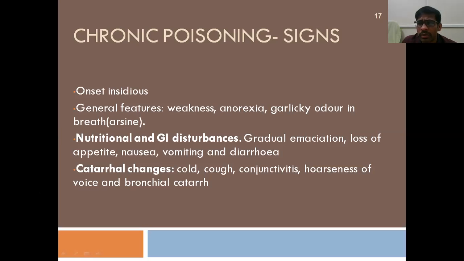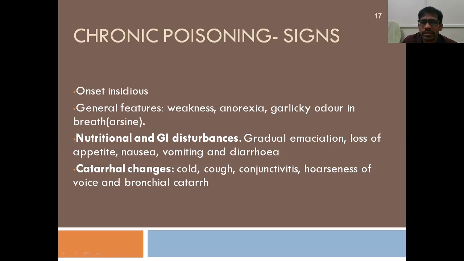So how is arsine formed? When somebody consumes arsenic, what happens? It reacts with hydrochloric acid in the stomach. These metals react with acids and produce compounds, which in case of arsenic is arsine, which gives this garlicky odor to the person who consumes arsenic over a period of time. Right? And then the other symptoms include gradual emaciation and loss of appetite, nausea, vomiting, and diarrhea, which is common in acute poisoning and is also present in chronic poisoning by arsenic.